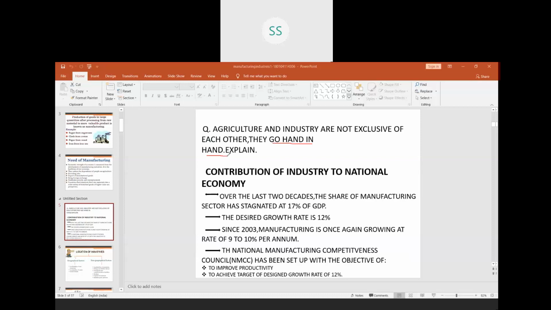For example, we know that agriculture is modernized because of the manufacturing sector. The green revolution has introduced a lot of manufactured goods into the agriculture sector. For example, we have so many pump sets which are used in the irrigation system.